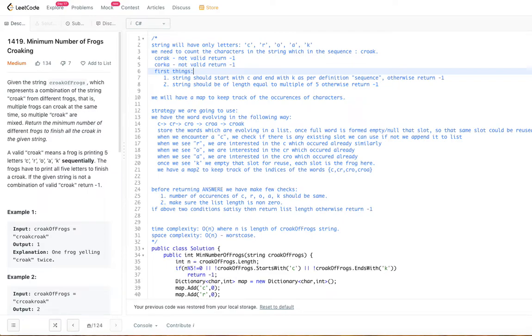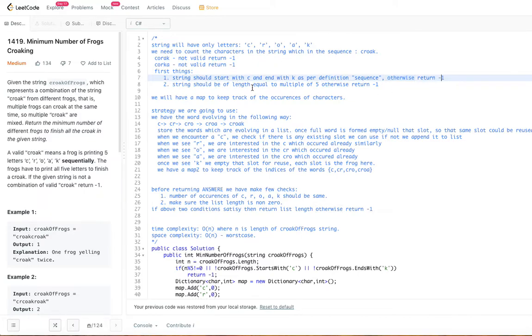Basically, for this, what we are saying is, since croak should be sequential, that means it should start with a C and end with a K. Sequential means that. So let's try to identify the base conditions. First thing, it should start with a C and end with a K, as per the definition of the sequence, otherwise return -1.